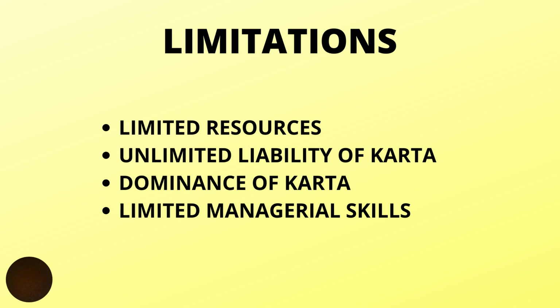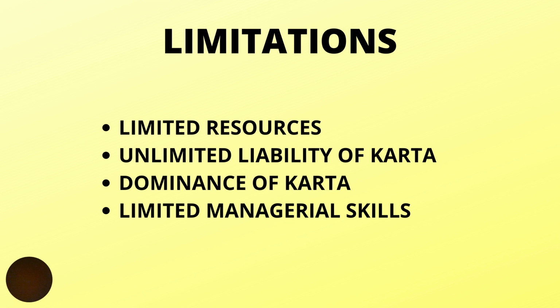The next disadvantage is dominance of Karta. Dominance of Karta means that since a single person is taking the decision on behalf of all family members, whatever decision he is taking, the others have to obey. Sometimes some decisions of Karta will not be acceptable to other members of the family, but they cannot go against the decision of Karta.